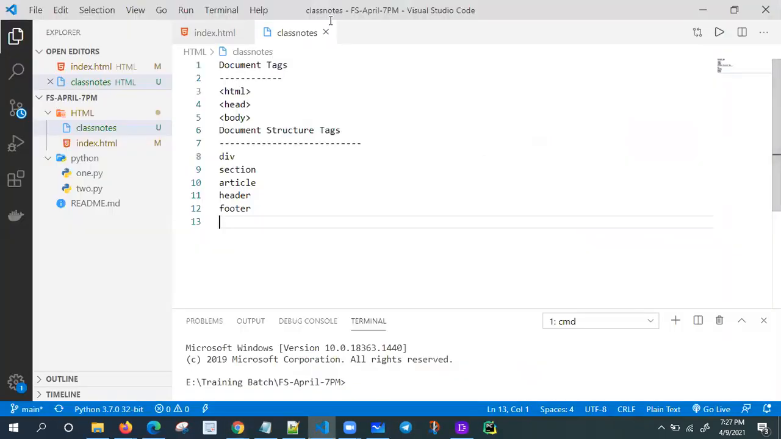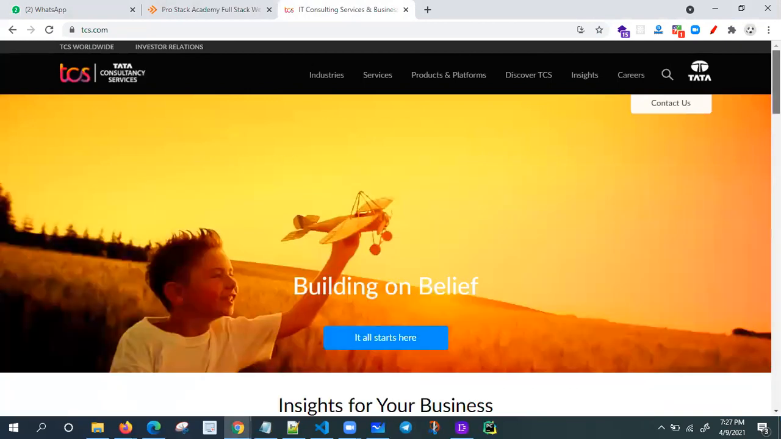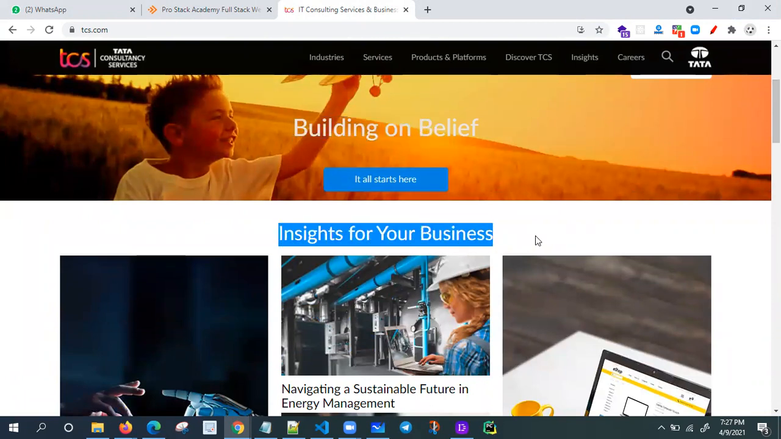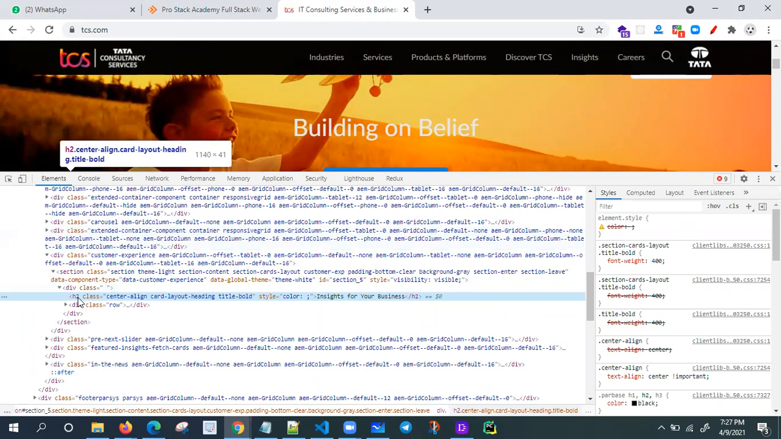Let me open this one. Let me open tcs.com, and you'll get one idea. So what is that document? See this one, building on brief, or you can take this one, insight on your business. I want to find this tag name. Go to inspect element and you'll find the tag name. So what is the tag name here? It is the H2 tag, header 2 tag.